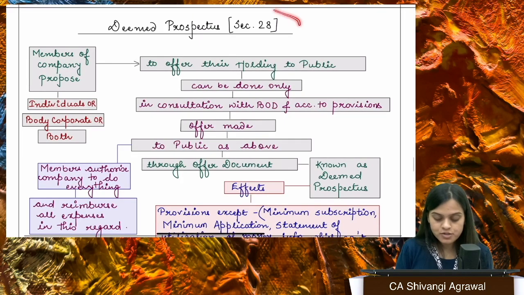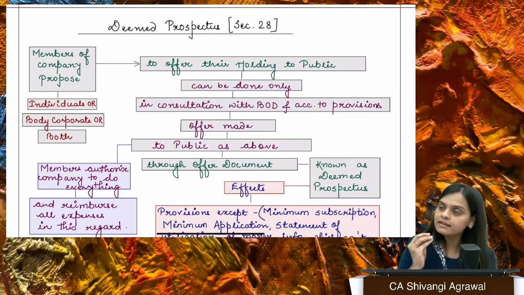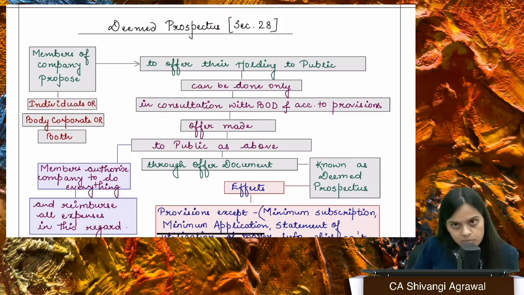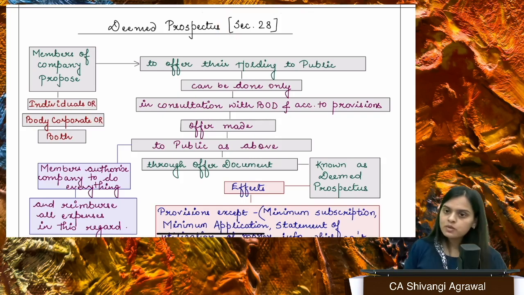There is another section called Section 28, again where we read the concept of deemed prospectus. But here, there are certain members of the company. There are a lot of cases when the promoters want to dilute their shareholding, right? How do they want to dilute their shareholding? I have, let's say, 40% shares in a company. Now 10% shares of this company I want to offer to the public. Can I do so? Yes, you can do so. And you can do so according to the provisions, right?